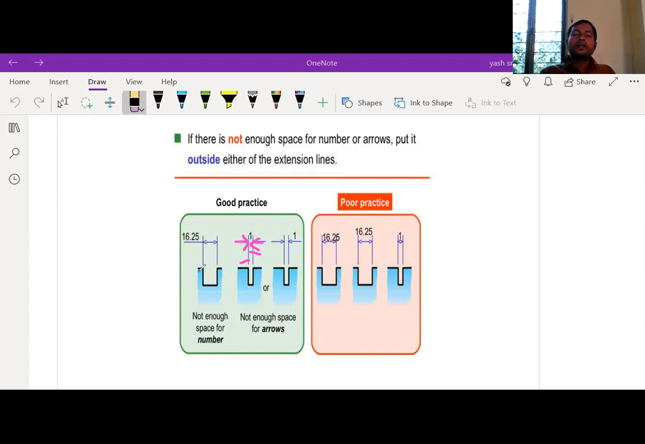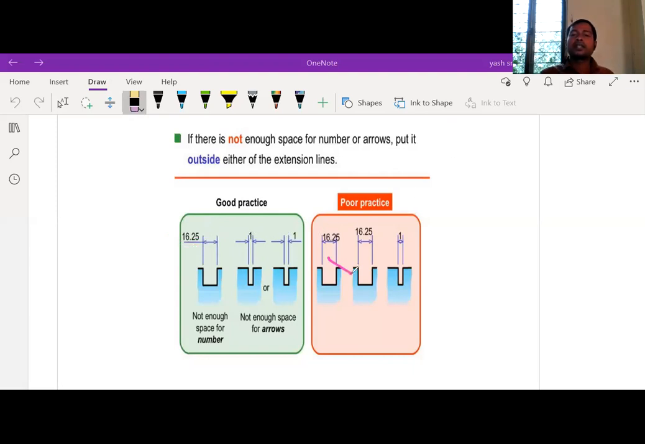And also, if it is 16.5, it is very difficult to write 16.5 in this gap, because the gap is very small and the number is very large. In such cases, you should put the arrows inside like this, and take one line outside, and represent it in this way, 16.5. So this is another way to represent this.